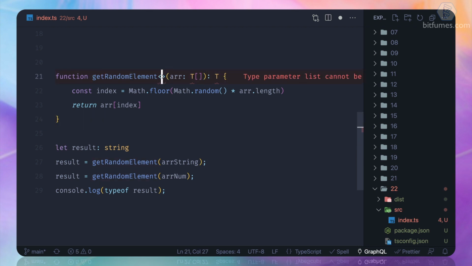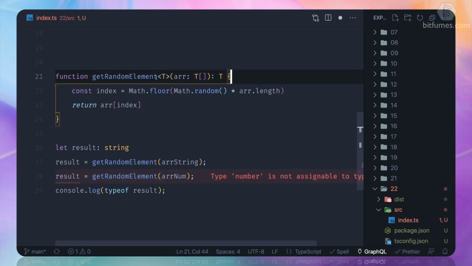First, we just need to define it here as T. So here we are saying that this is a generic type. We have given a type parameter, generic type T, and whatever we pass here will become the T as the type.